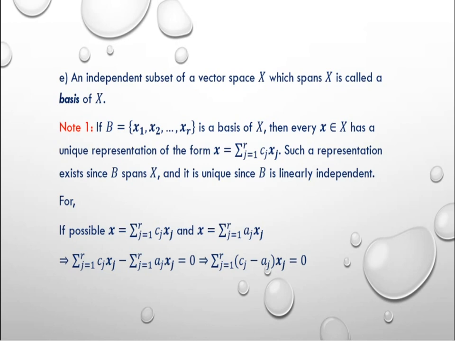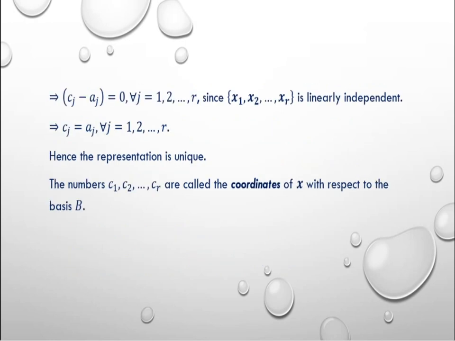Here 0 means the 0 vector, which implies summation j equal to 1 to r (cj minus aj) times vector xj equal to 0, which implies cj minus aj equal to 0 for all j equal to 1, 2, 3 up to r.